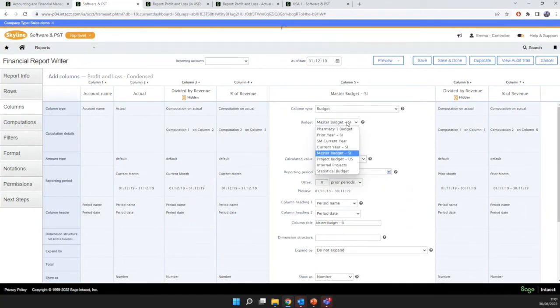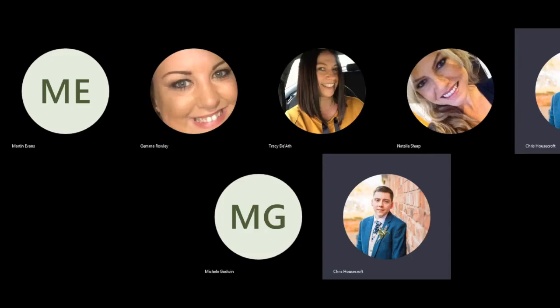capabilities of Sage Intacct, we can actually choose to bring in different budgets. So there's not just one budget or two or a revised budget and an original budget in Sage Intacct. We can have as many budgets as we want, which means then from a financial reporting, we can bring those different budgets in essence as we reforecast through the year. So that's just a little overview of Sage Intacct core there.